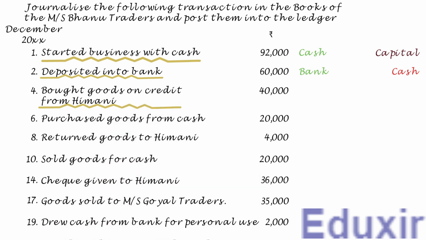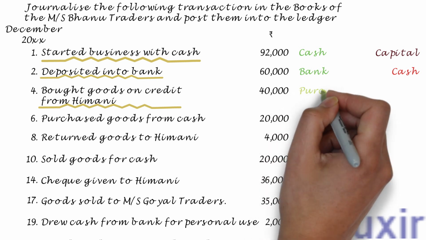Note that this transaction is a straightforward credit transaction. As you know, the purchases are revenue expenses. In other words, the business is incurring an expense named purchases in this transaction. The rule to record any increase in the expenses is to debit the corresponding expenses account. In this case, the purchases account should be debited.